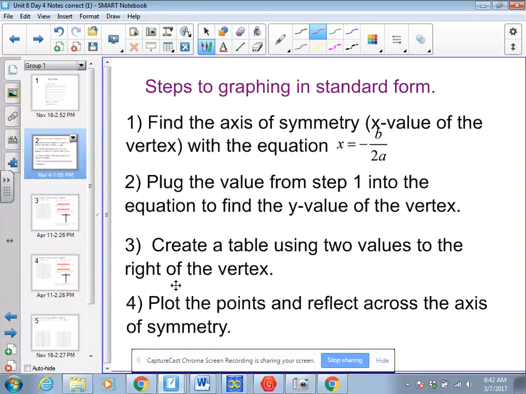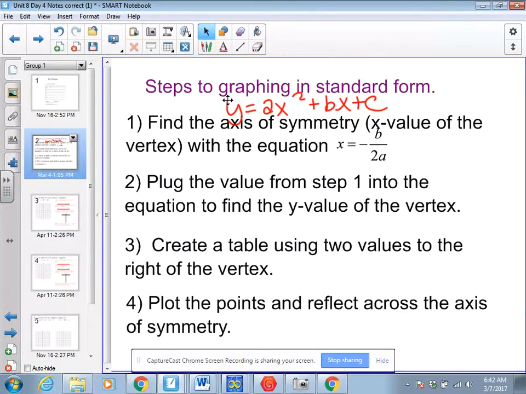And remember, standard form looks like this: ax squared plus bx plus c. So you're going to find the axis of symmetry, which is the x value of your vertex, by using the equation negative b over 2a. You're going to plug your x value into the equation, find the y value, and you have your vertex. You're going to create a table using two values to the right of the vertex, plugging them into your equation, and then you're going to plot the points and reflect them across the axis of symmetry. So like I said, if you are taking notes on this for the first time, go ahead and pause so that you can write this down.